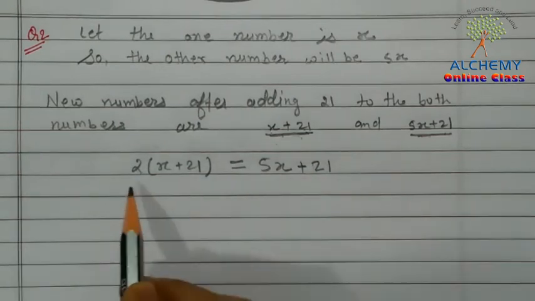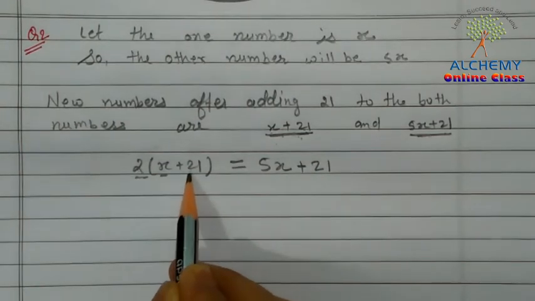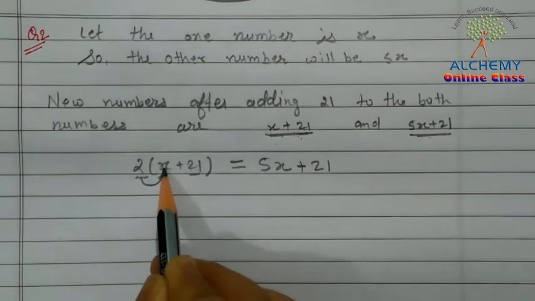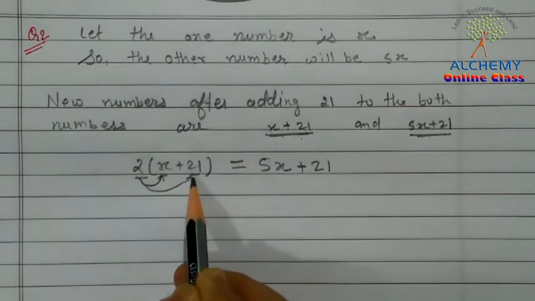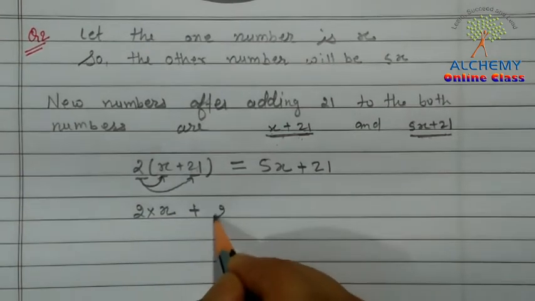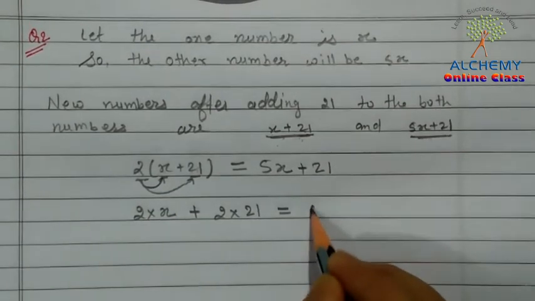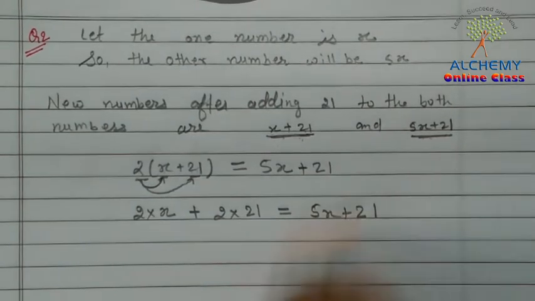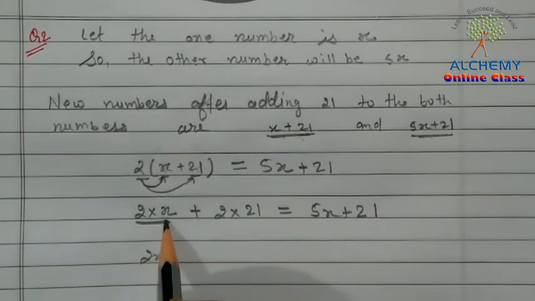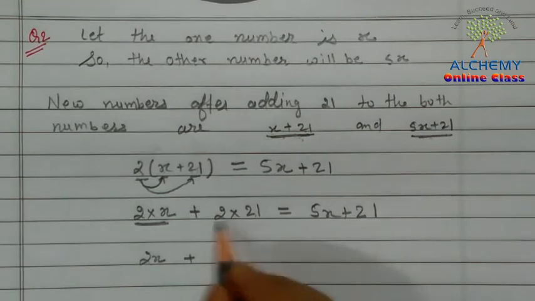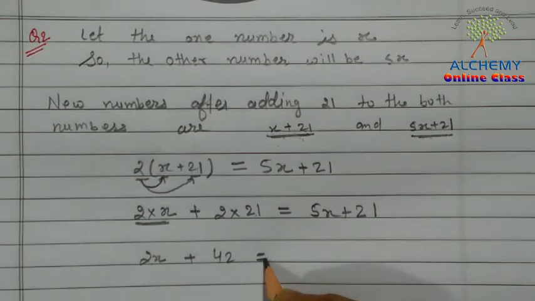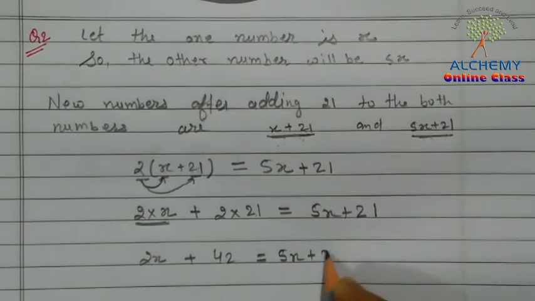Okay, first of all we have to multiply this 2 to x and 21 both. First we will multiply this 2 to x, and then we have to multiply this 2 to 21. Okay, so let's multiply it. 2 into x plus 2 into 21 is equal to 5x plus 21. When we multiply 2 into x we get 2x, plus 2 into 21 is 42, and this will be 2x plus 42 is equal to 5x plus 21.